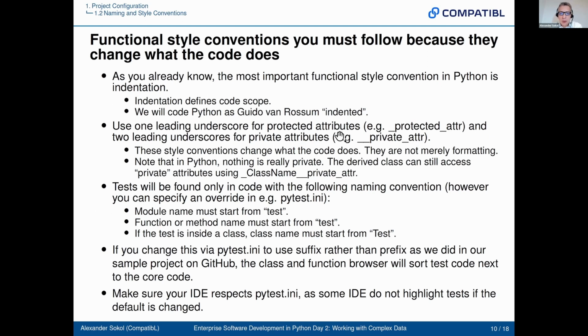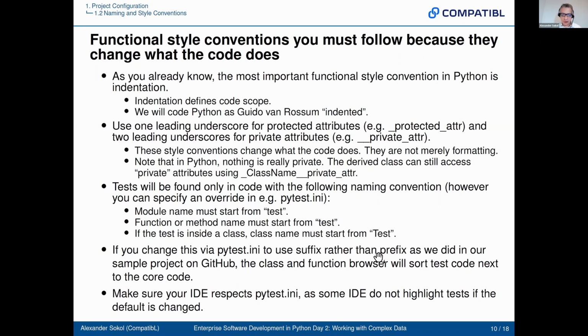For example, you use a leading underscore for protected attributes, two leading underscores for private, and then Python will create a name like this one, where it will prefix it with the class name. So nothing is really private in Python, but it will hide it from your derived classes. And tests will only be found if the module name starts with test, the function or method name starts with test, and the class name, if your test is in a class and not in a separate function, will also start with test.